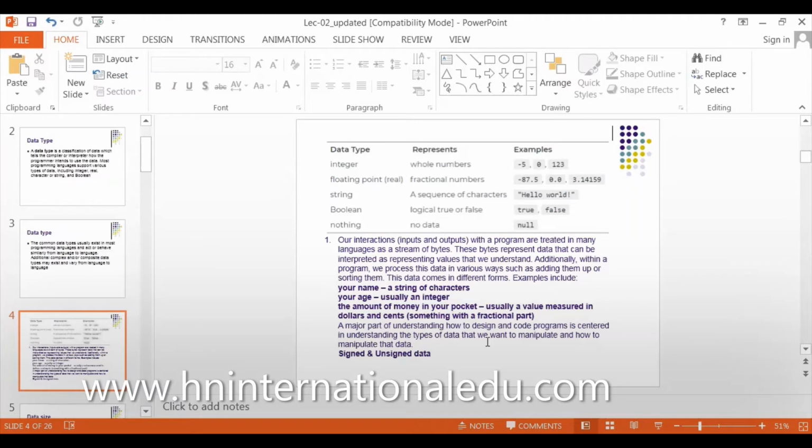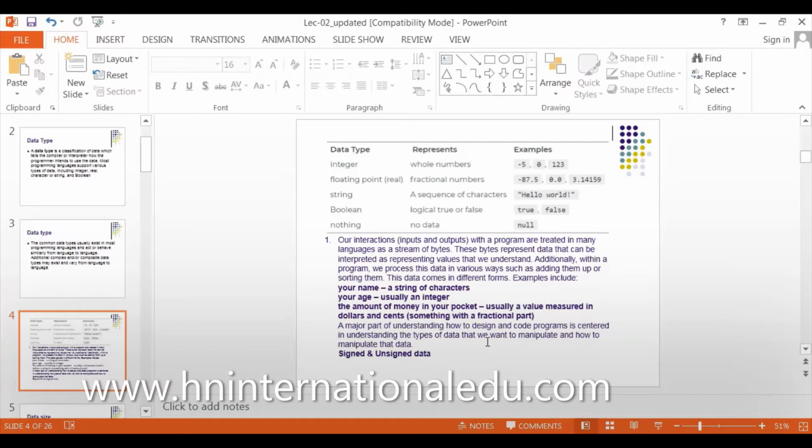A major part of understanding how to design and code a program is centered on understanding the type of data that we want to manipulate and how to manipulate that data. It is important that you know what you want to do with your program, and you must write the exact data type. For example, if I want to add 2.1 and 3.1 but I want my answer in integers, it is not possible. It will not give me the right result.